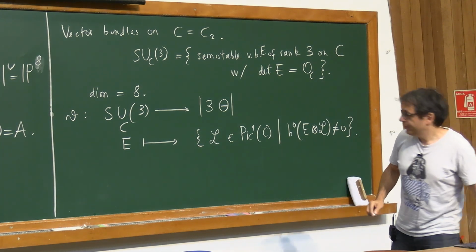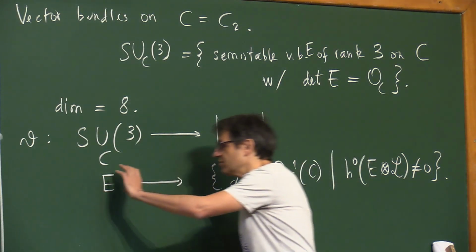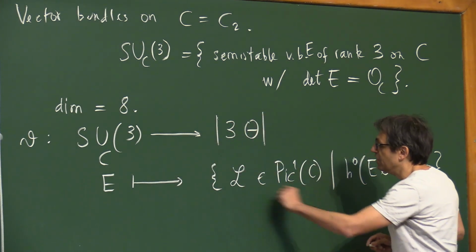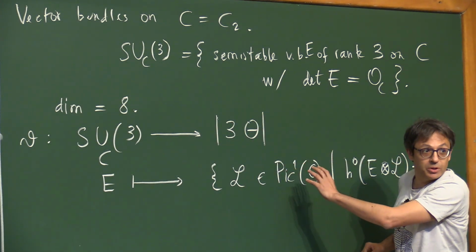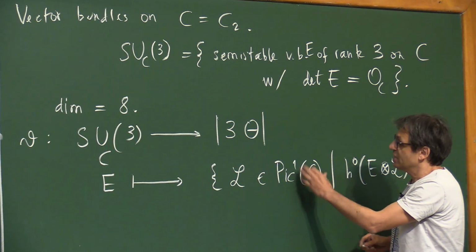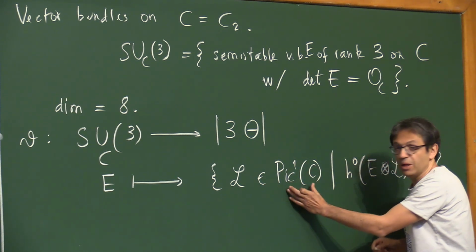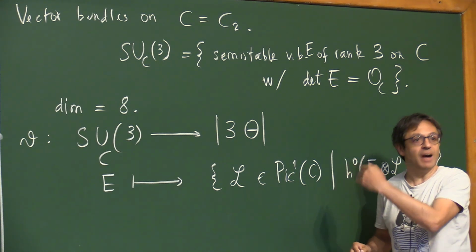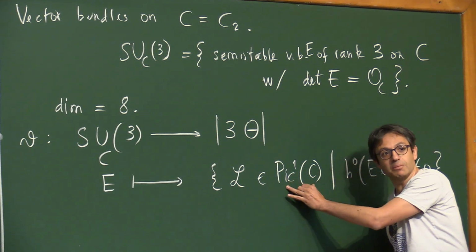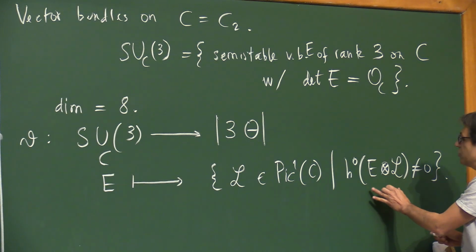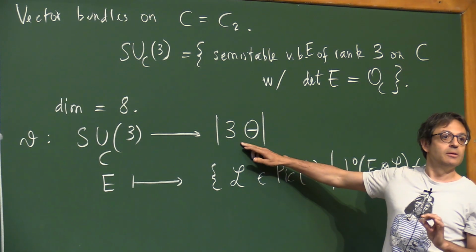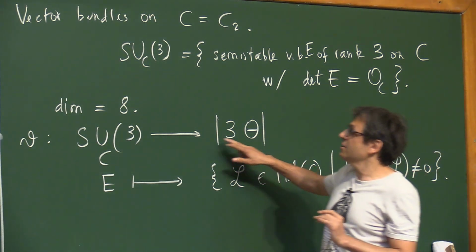These form a subvariety of Pic 1, so it's a divisor in the same surface, and it turns out it's a divisor of class 3 theta. This 3 is the same as this.